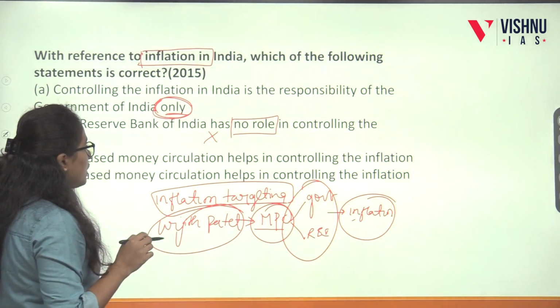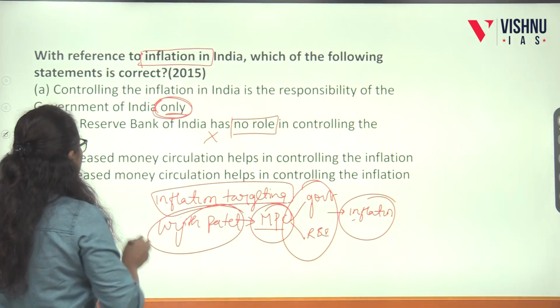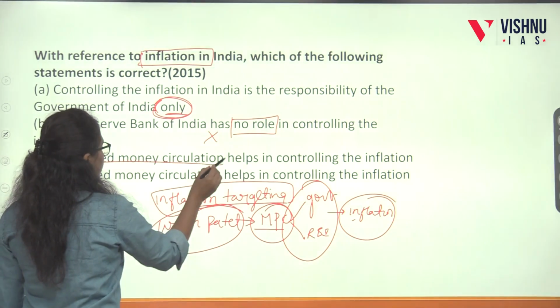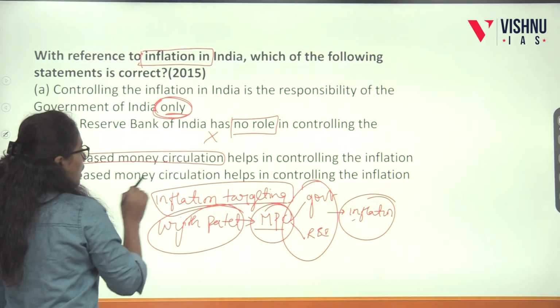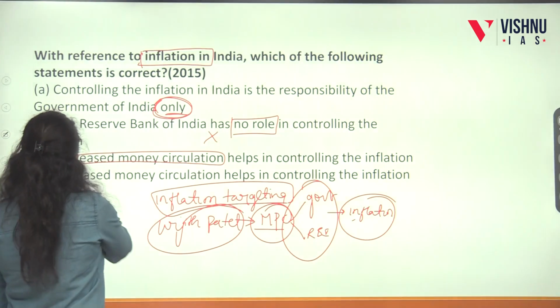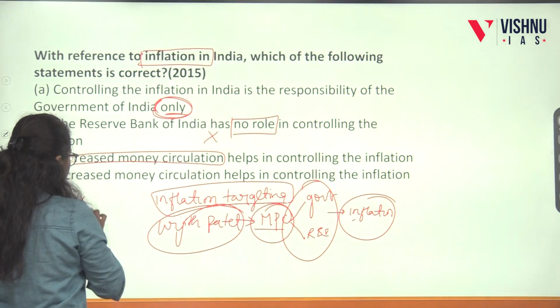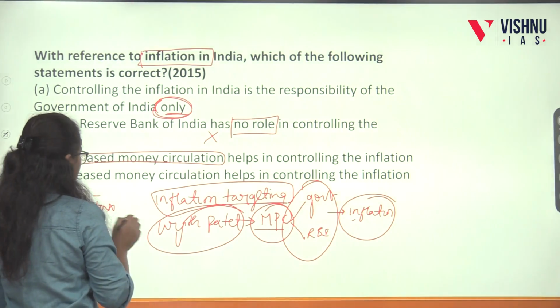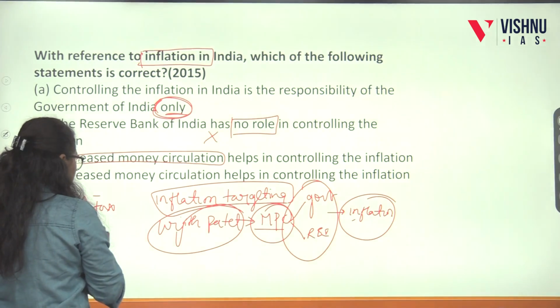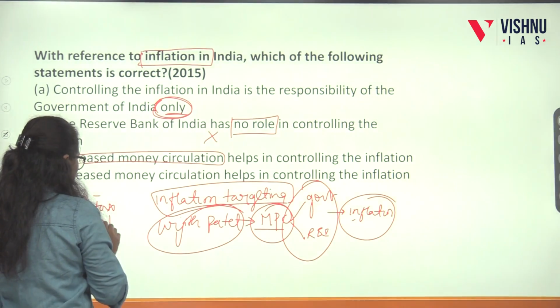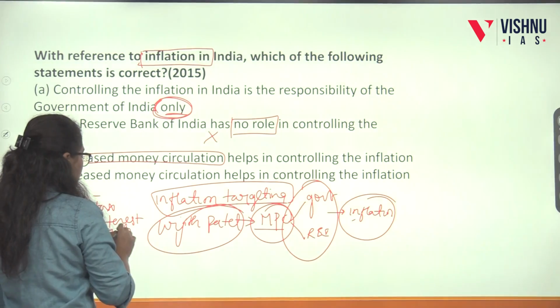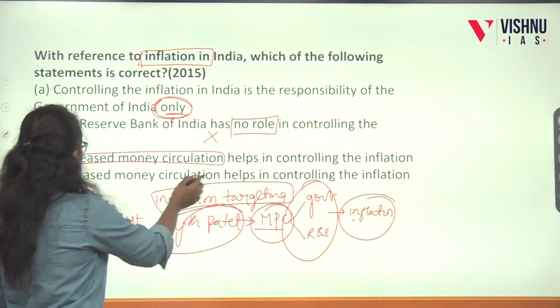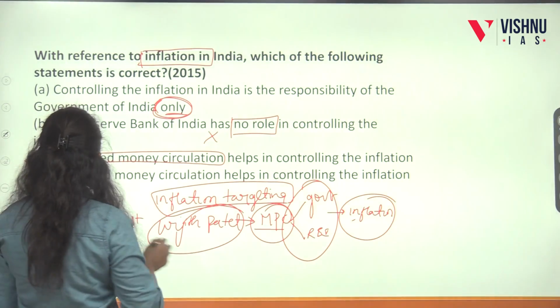Decreased money circulation helps in controlling inflation. Actually, the government will do this because they will increase the tax rate, the indirect tax rate, so money circulation in the economy will get reduced. RBI will increase the interest rate, so money supply in the economy will get reduced. Next, so this option we can keep aside.